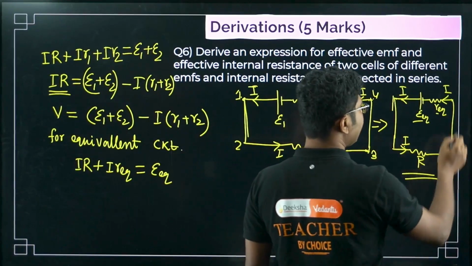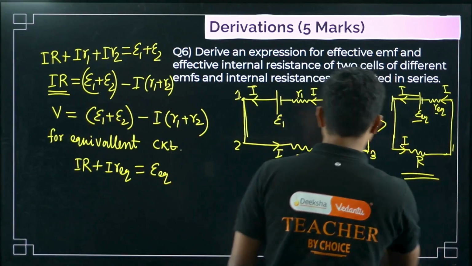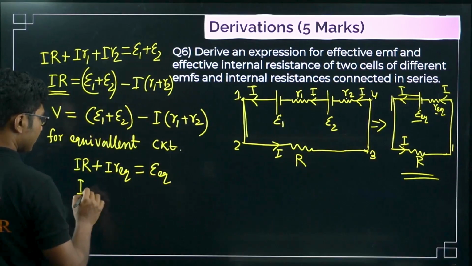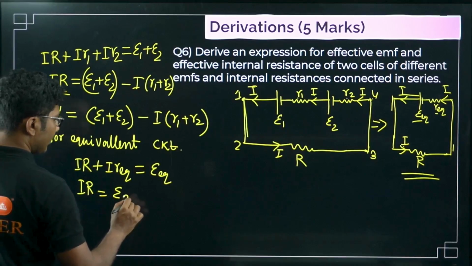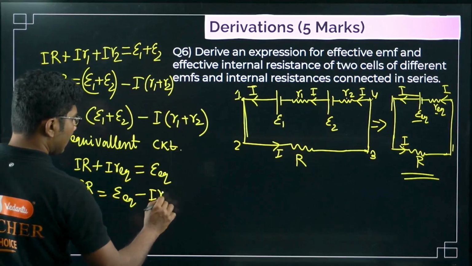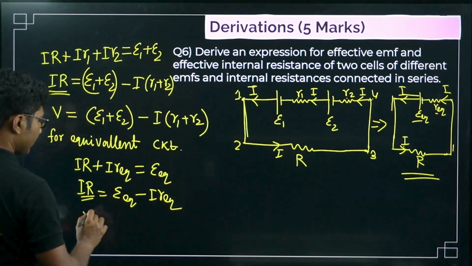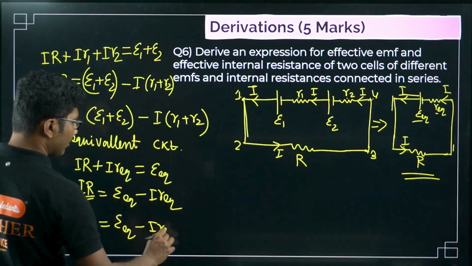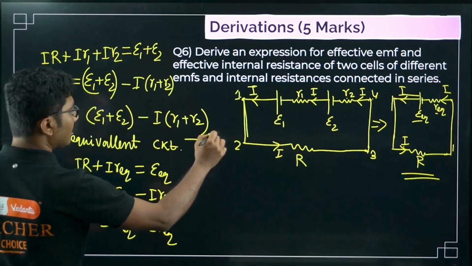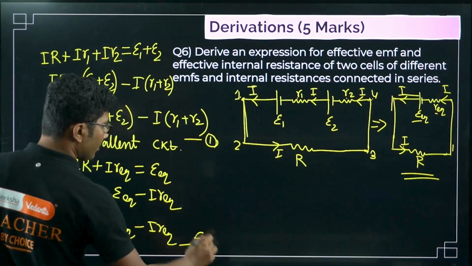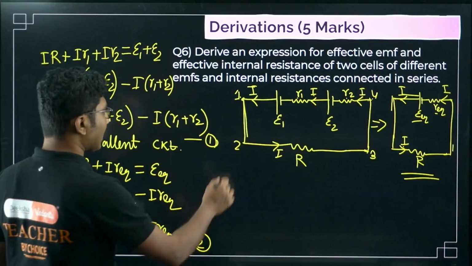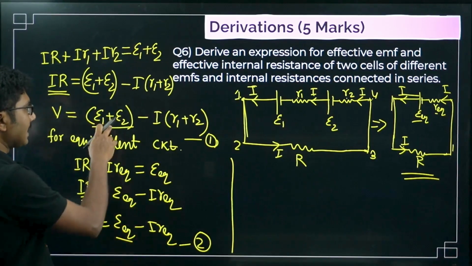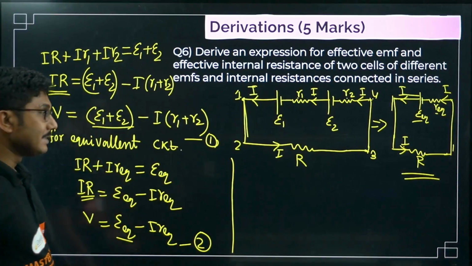So here also everything is in the same direction, current is also being sent in the same direction. So by Kirchhoff's voltage law, this should be the answer. So IR equals E equivalent minus I R equivalent. Now this is the terminal voltage, so V equals E equivalent minus I R equivalent. Now this is equation 1, this is equation 2. Now comparing 1 and 2, what we can say is that this must be equal to this, right? Both of them, no I is involved in this.